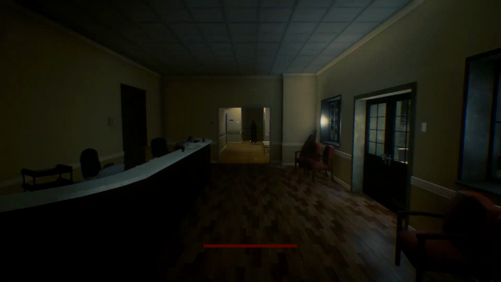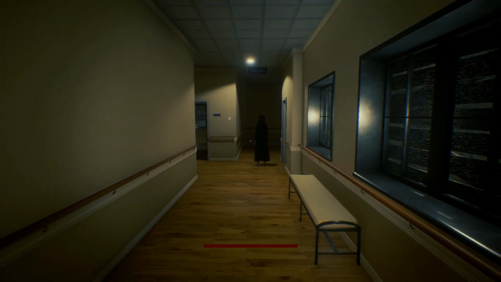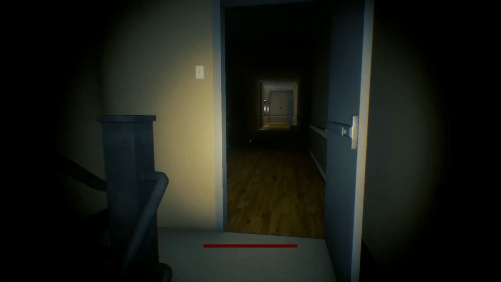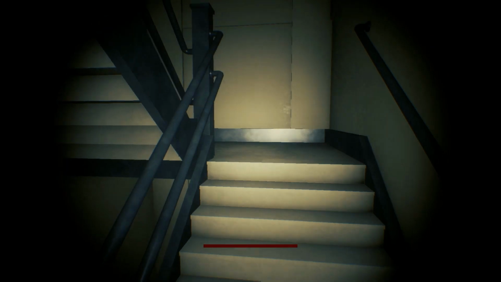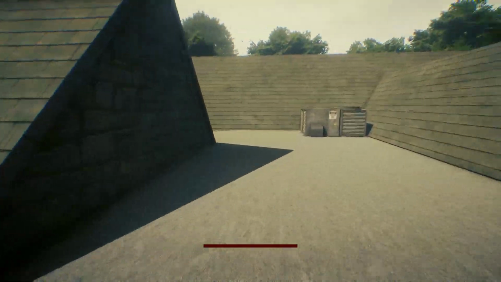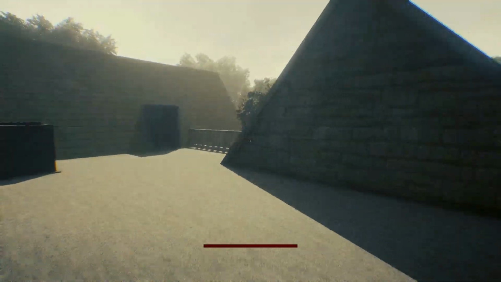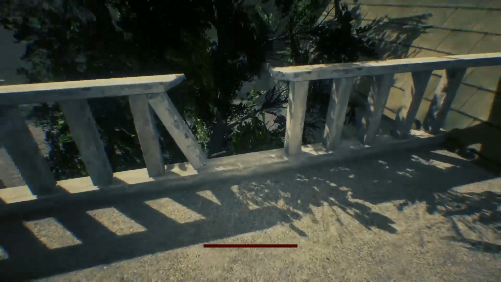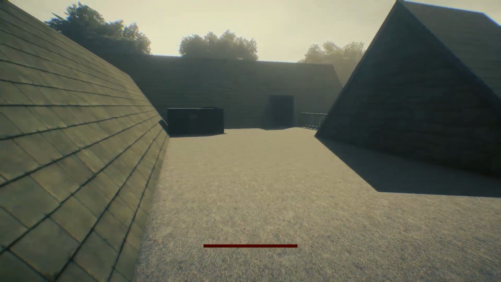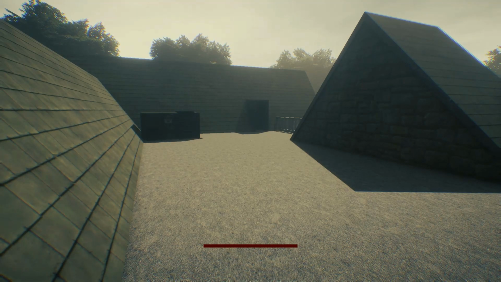Yeah, I hear you. Which way? Left or right? Fuck. That's not fair. The question is, can I juke him?